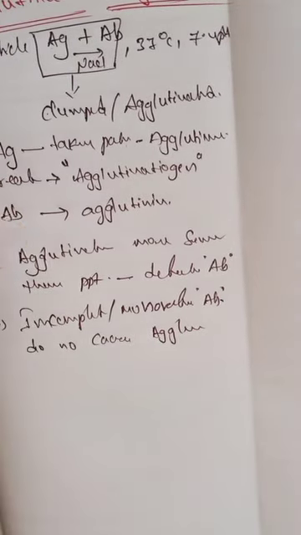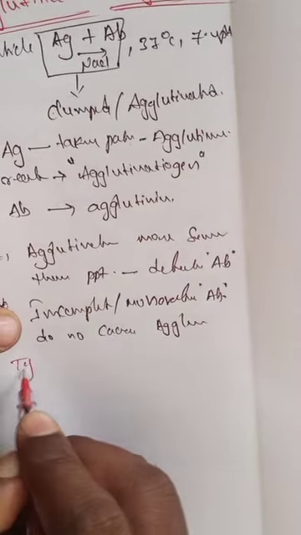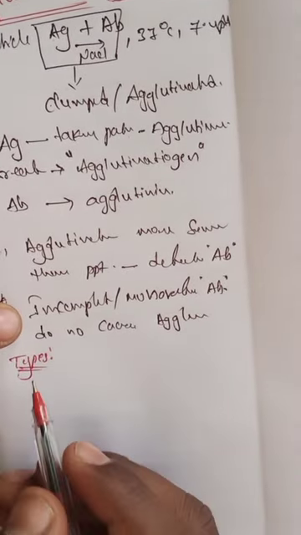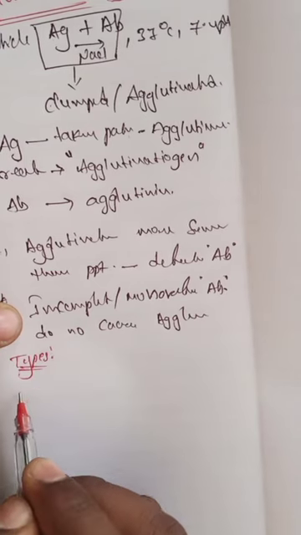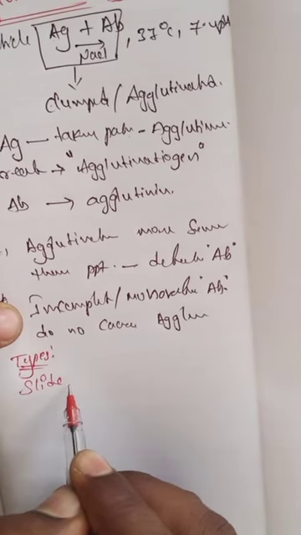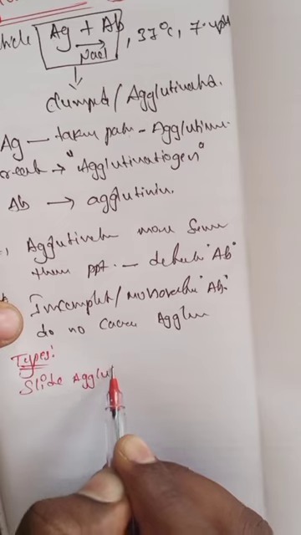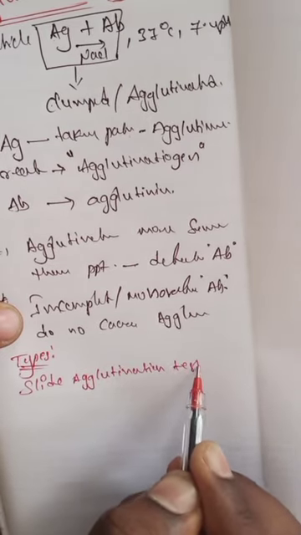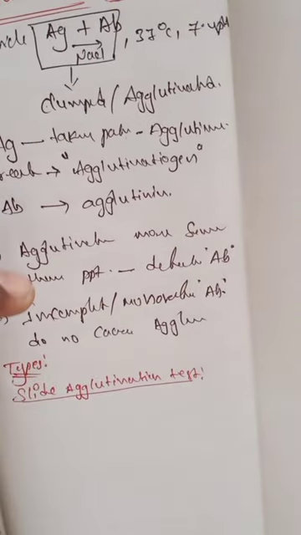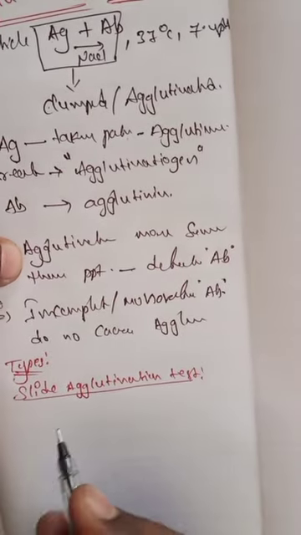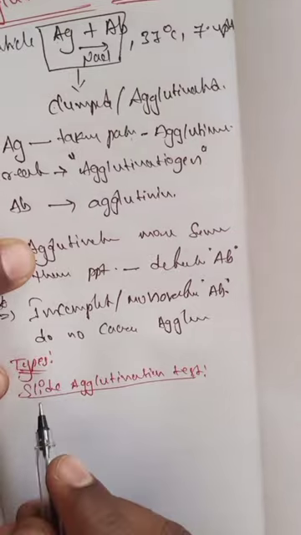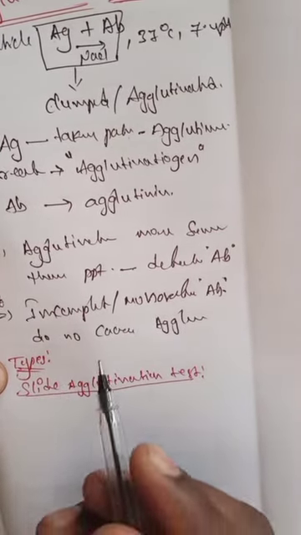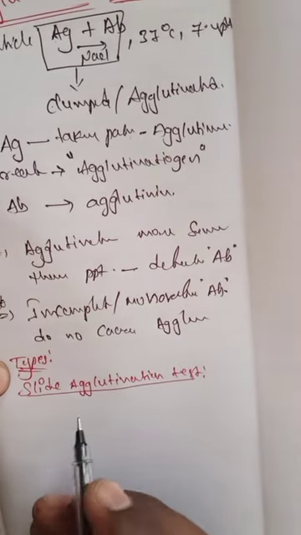And the next one, types of the agglutination reactions. So one is the slide agglutination test. What is the slide agglutination test? Here, a smooth and uniform suspension of the particulate antigen is spread in a drop of saline on a glass slide.